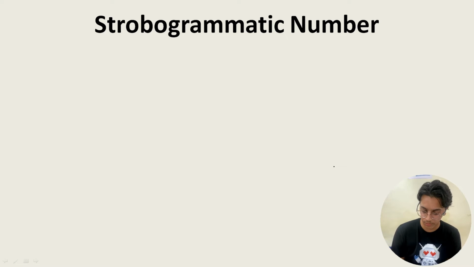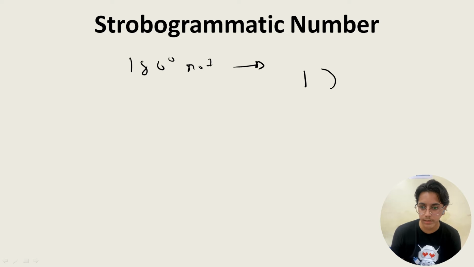Stoichiometric number. Over here we have to consider whether, after 180-degree rotation, the number remains the same. Like 1 is there. If you rotate it, it's again 1. Next 2 is there. If you rotate it, no, it's not 2 again.